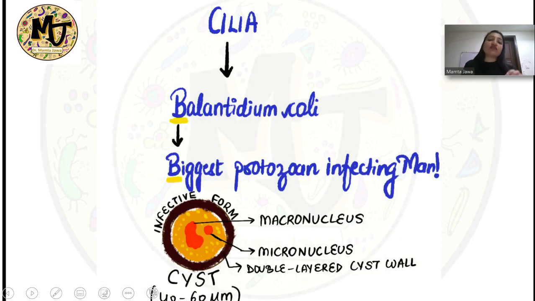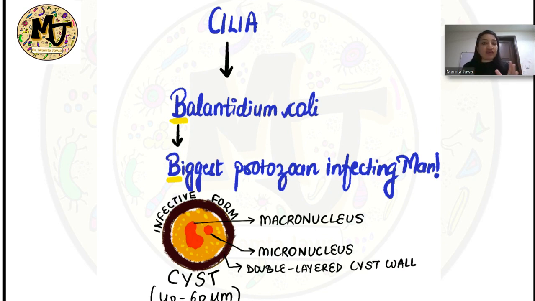So we are through with the pseudopodia bearing protozoa and the flagellated ones. Third category is that of the ciliated protozoa, where we have just one medically important organism, that is Balantidium coli. So remember, B for Balantidium coli, B for big. This one is the biggest protozoan infecting humans, and also it is the only ciliated protozoan which causes infection in man. Its most important reservoir is actually pigs. Man is just an accidental host which this organism happens to infect.